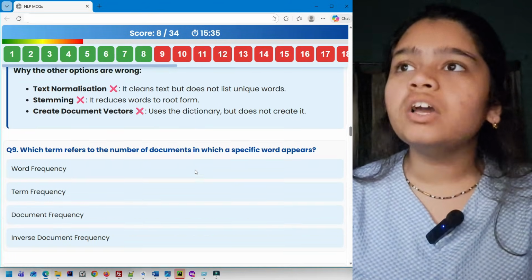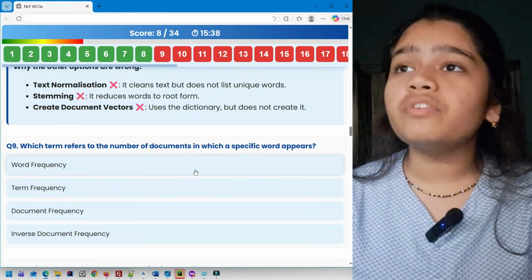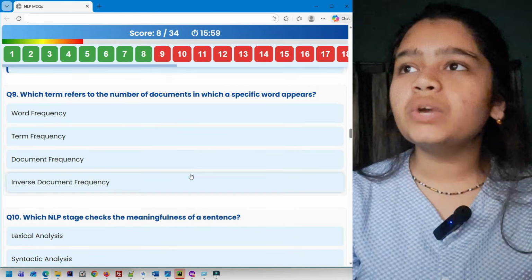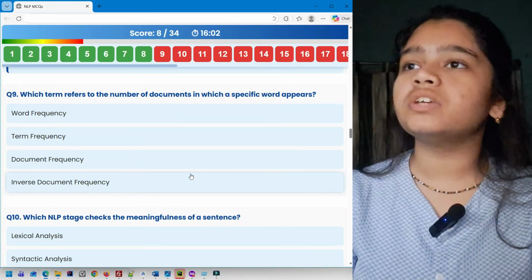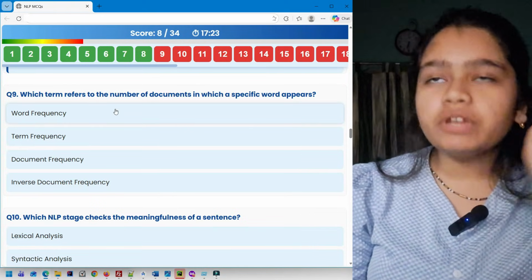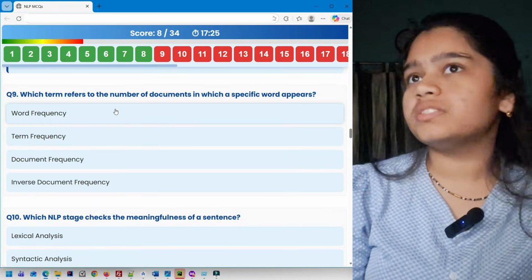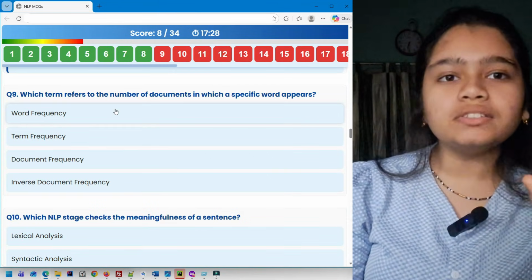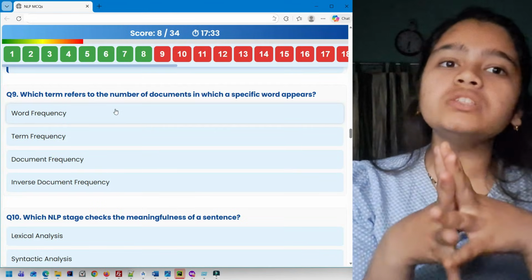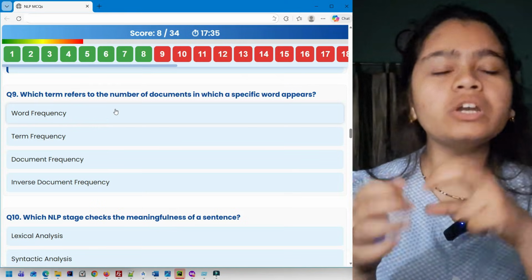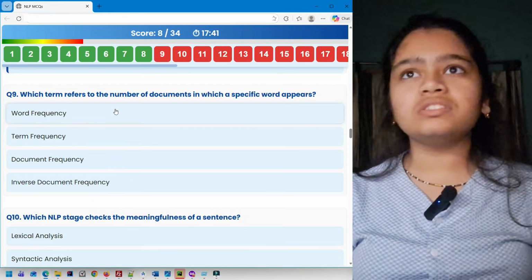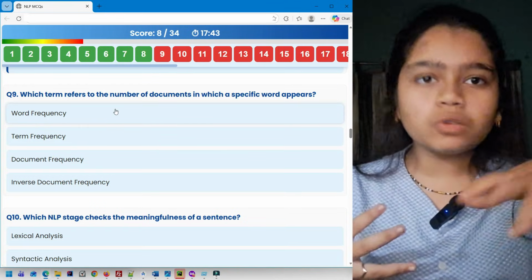Next you have question 9. Which term refers to the number of documents in which a specific word appears? Word frequency, term frequency, document frequency, inverse document frequency. Talking about word frequency, there is no such term as word frequency, so this is incorrect. Term frequency, I think word frequency was referring to term frequency only. Term frequency means the frequency of a particular term or a token in one sentence. So that is term frequency, but it is not the number of documents in which the word occurs.